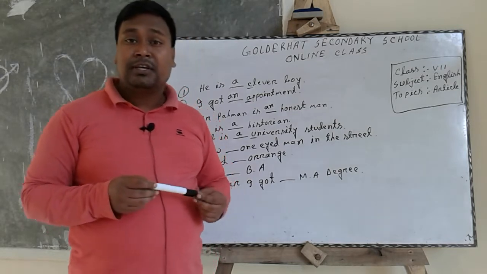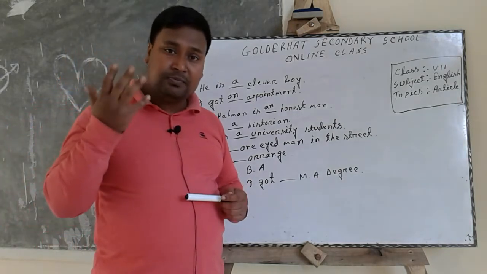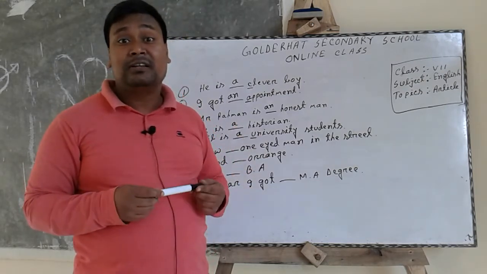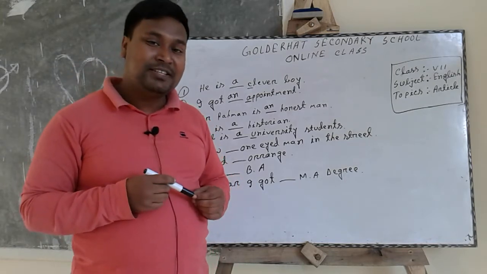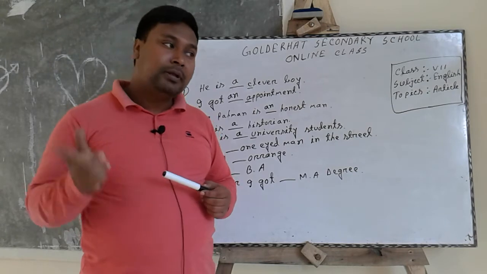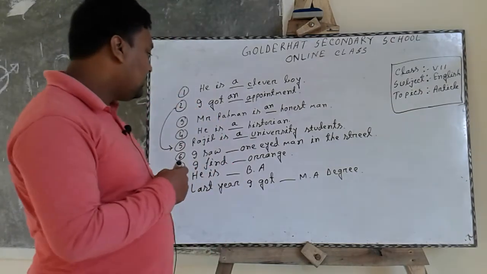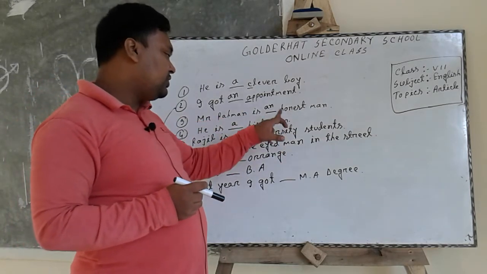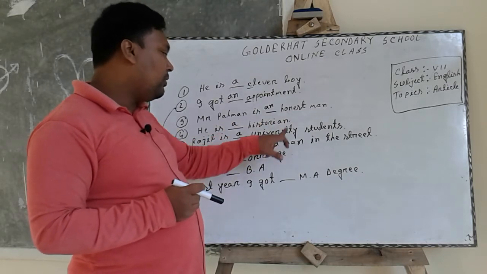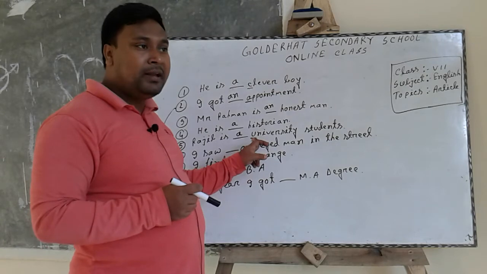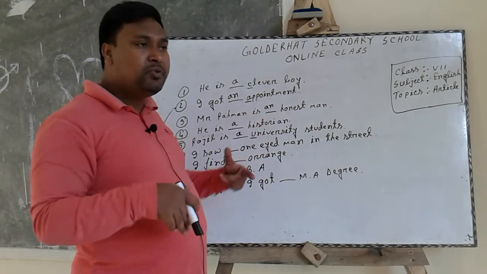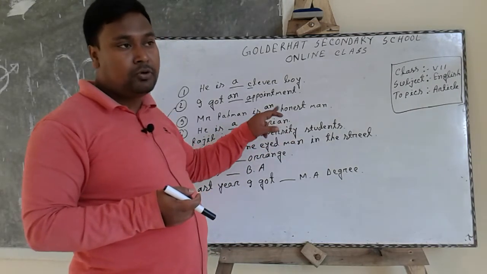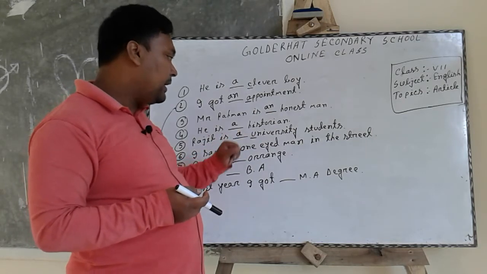I repeat, here the first letter of the word university is U, and it is pronounced like U. So we have to write a instead of an.